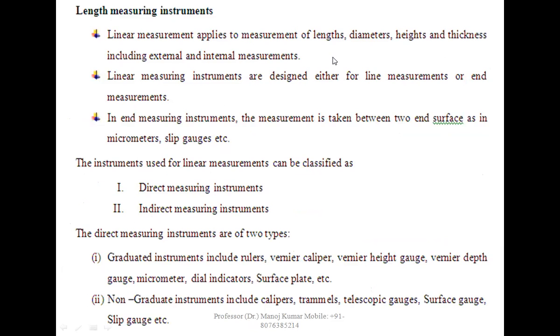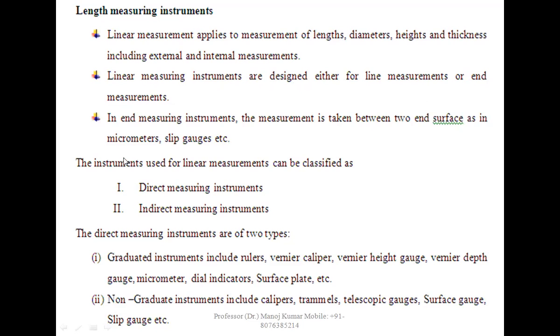Linear measurement applies to the measurement of length, diameter, height, thickness, including external and internal measurement. Linear measuring instruments are designed either for line measurement or end measurement. In end measuring instruments, the measurement is taken between two end surfaces, as in micrometers and slip gauges,